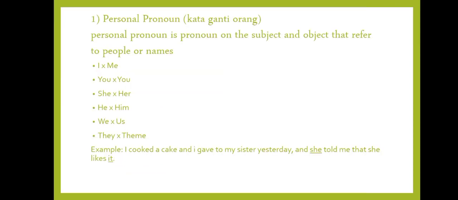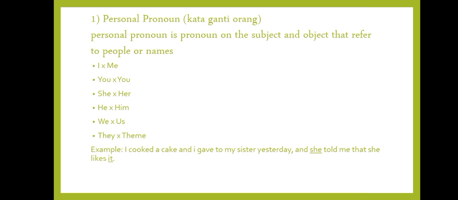Now for the first explanation of pronoun type, which is personal pronoun, or kata ganti orang. Personal pronoun is pronoun on the subject and object that refer to people or names. I, me, you, she becomes her, he becomes him, we become us, they become them.